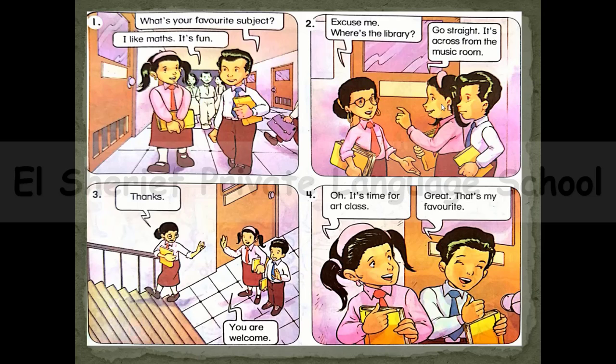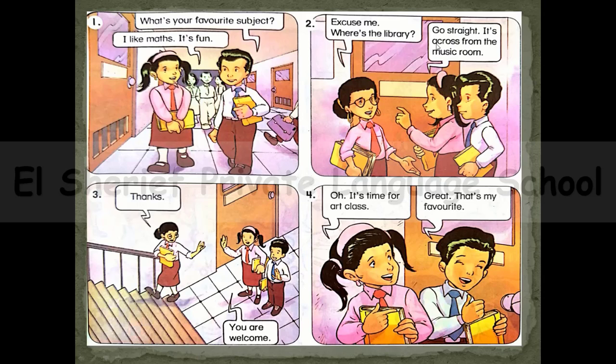Excuse me, where is the library? Guys, if you want to ask about something, you can start with "excuse me" to stop the person and then ask him. So if you want to ask me about a place, for example, you will say to me, "Excuse me, miss," and then you will ask me, "Where is the library?"